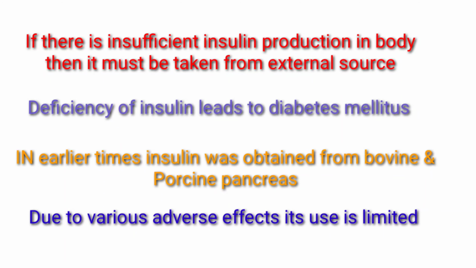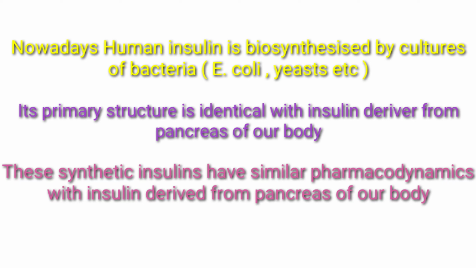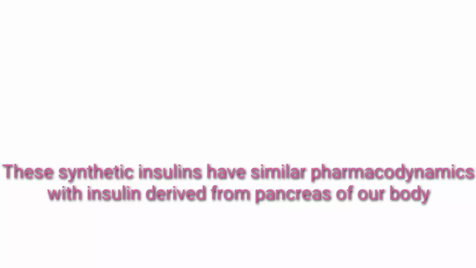In earlier days, insulin was obtained from bovine and porcine pancreas, but due to the various adverse effects, its use is limited because it is not of human origin, it is of animal origin. So it shows some adverse effects. Nowadays, human insulin is biosynthesized by cultures of bacteria, by rDNA technology, by use of E. coli, yeast, etc. In these rDNA or recombinant insulins, the primary structure is identical with the insulin derived from the pancreas of our body. The synthetic insulins have similar pharmacodynamics to insulin derived from the pancreas of our body.